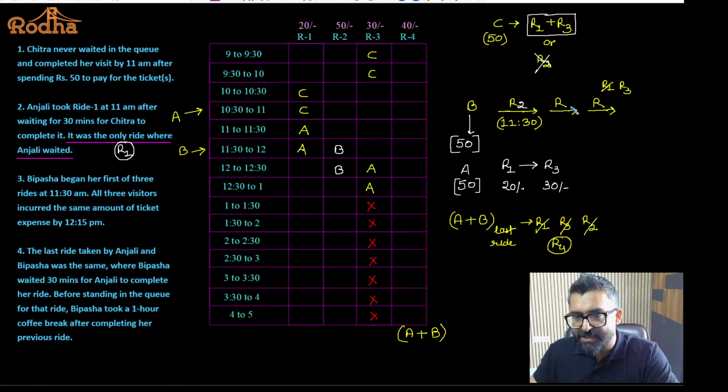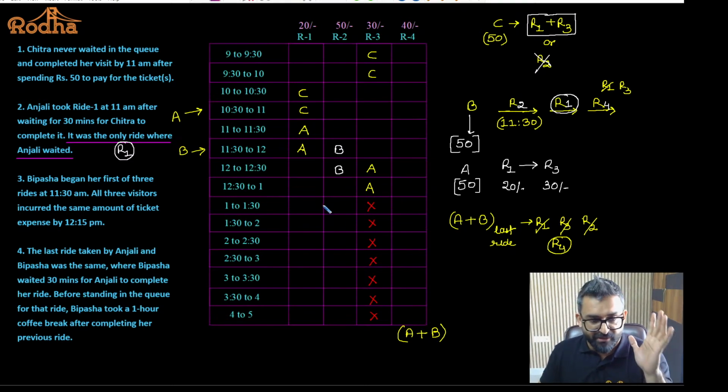Yes or no? The second ride of Bipasha should be ride 1. Am I right? Why? Because ride 3 she cannot take. She already passed the closing time of ride 3. So the last ride is ride 4. So the second ride for Bipasha is going to be ride 1. Okay? Fine. And nobody was taking a break unless it is explicitly mentioned. And this ride is completely open. She didn't have to wait for anybody to use this ride, because Chitra has taken this ride. Anjali has taken this ride. Once she completes ride 2, she'll immediately join ride 1.